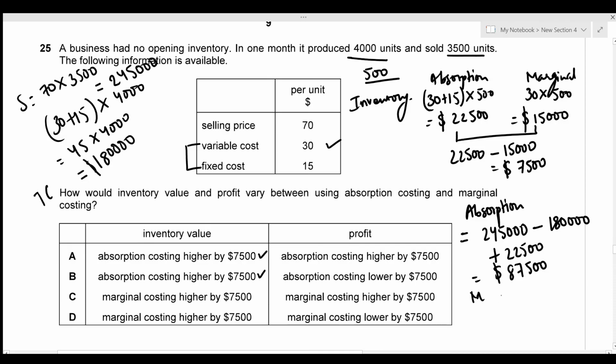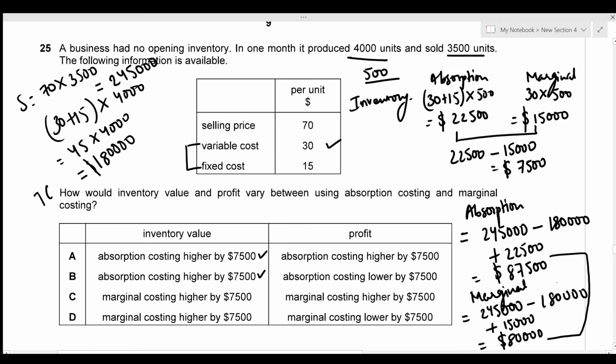Now we need to figure out the same for marginal as well. So the sales value for marginal is the same. So is the total cost. But the inventory value differs. So that's just 15,000, which gives us the total profit for marginal costing as 80,000. Again, the difference between the profit with absorption costing and marginal costing is 7,500. And again, absorption costing is producing a higher value of profit by 7,500, which is given by option A. So the correct answer will be option A as well.